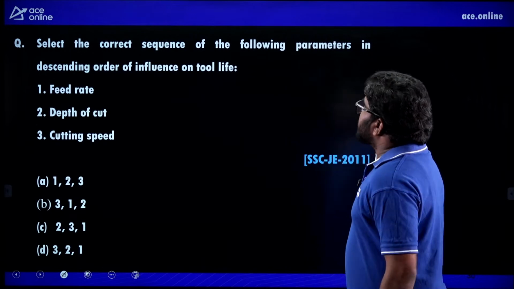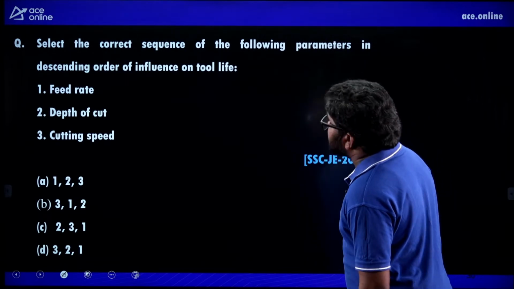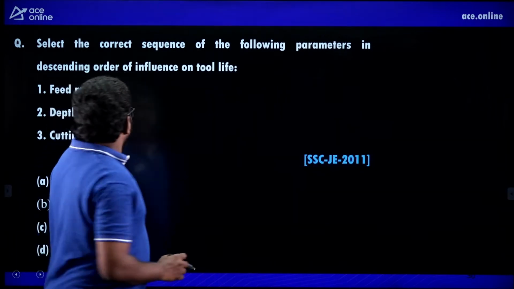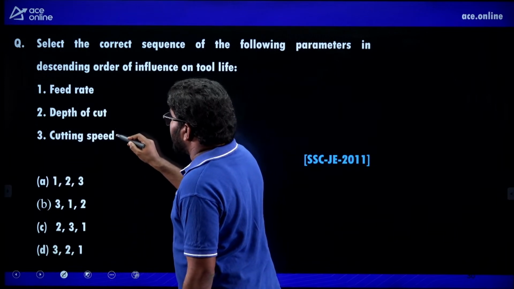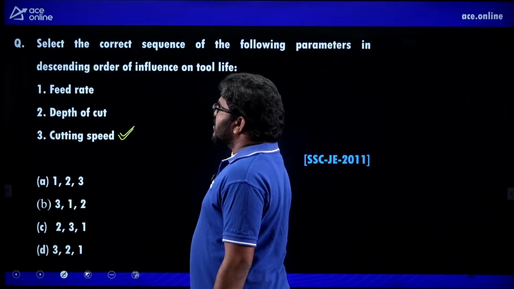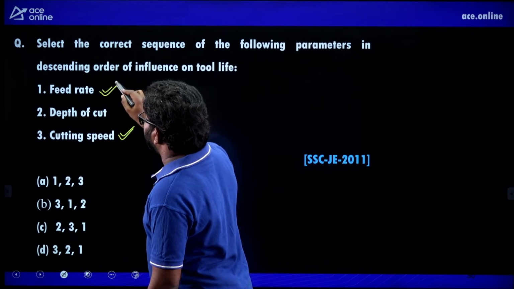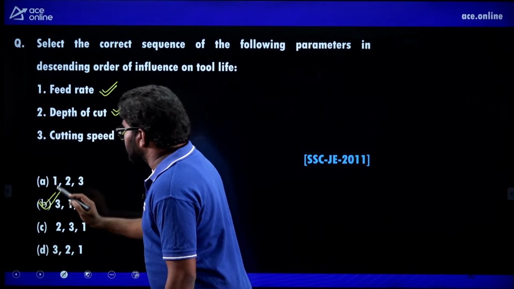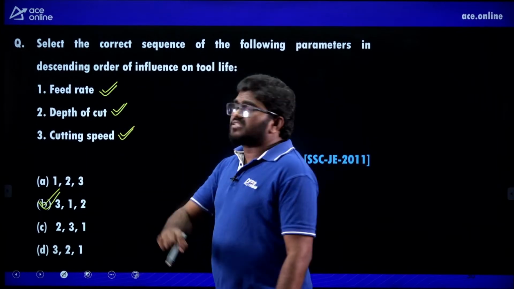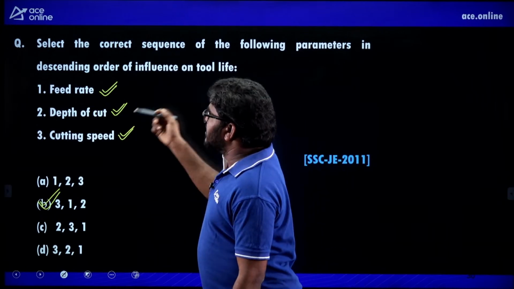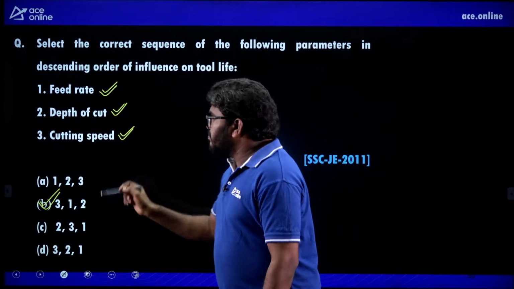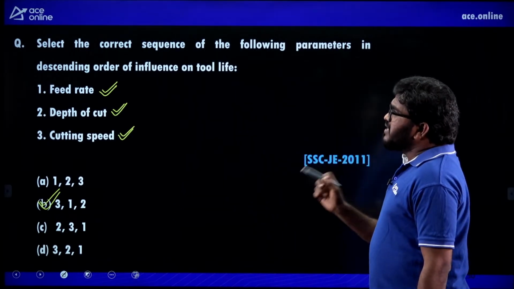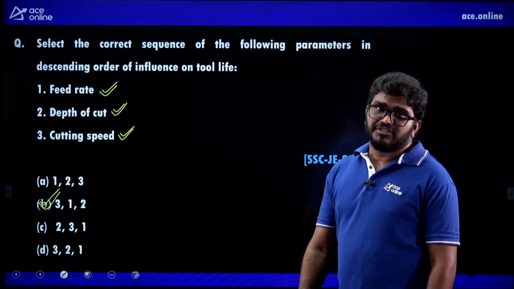Select the correct sequence of the following parameters in descending order of the influence on tool life. Remember, the cutting speed will influence more, first of all, then feed rate, then depth of cut. So 3, 1, 2 is the correct answer for this question. So more influencing is cutting speed, then feed rate, then depth of cut. So B is the correct answer for this question.